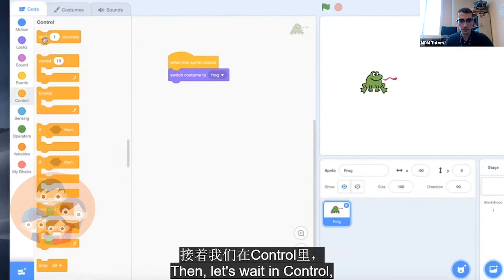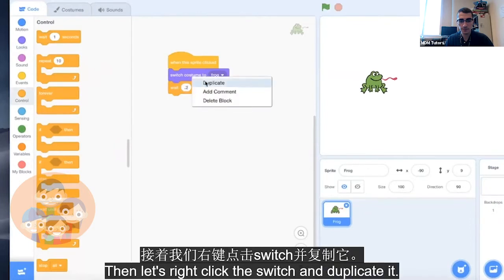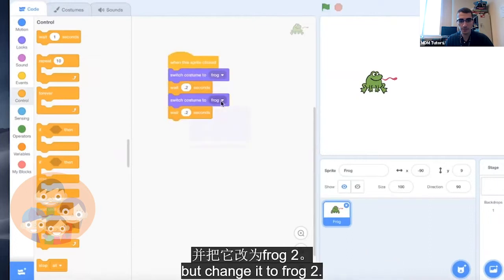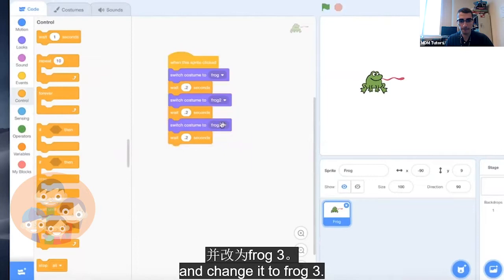Then let's wait in control about 0.2 seconds. Then let's right click the switch and duplicate it, attach it to the bottom, but change it to frog 2. And let's duplicate it again and change it to frog 3. Let's try that.